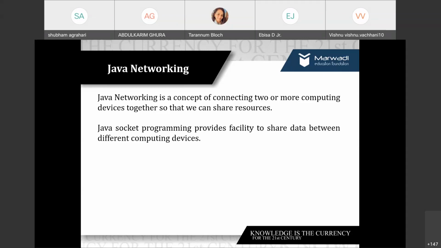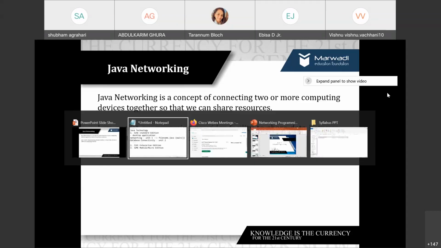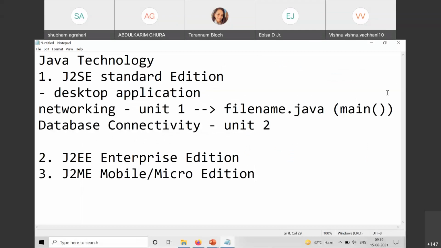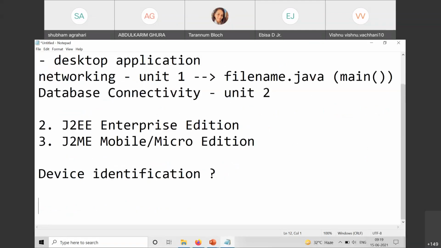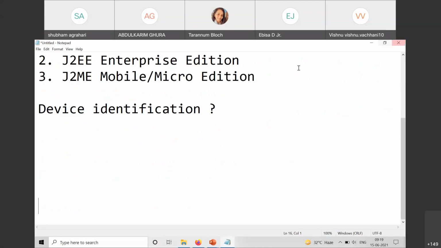So basically when I say network, we know that each and every device has a certain identity. So how do we identify the device over the network? Using what? Device identification. How does it happen? IP, exactly, MAC and IP address, right?